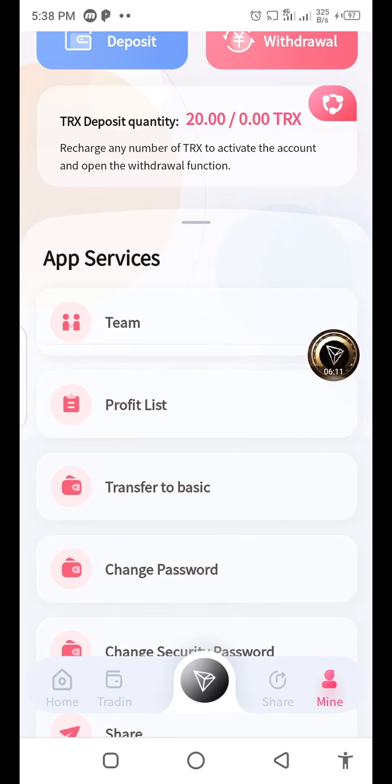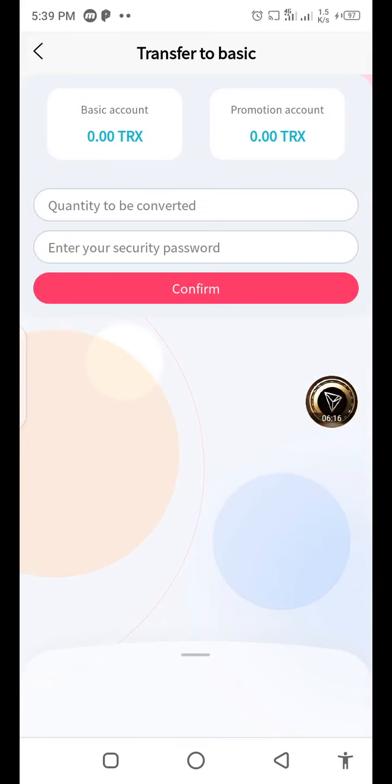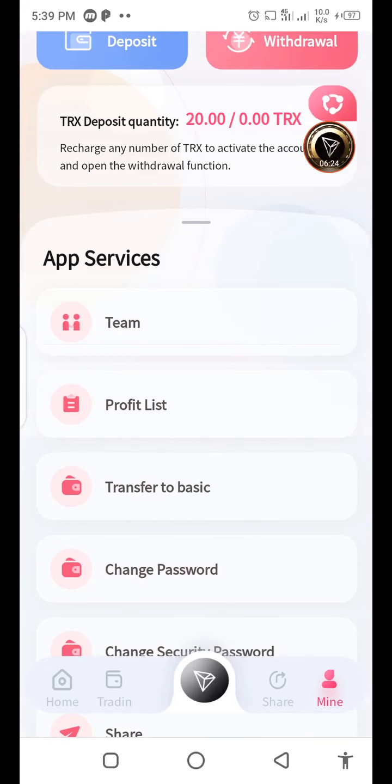And if you want to convert promotion balance into basic balance, click on transfer to basic account, put your desired amount and put your security password. Click the confirm option, and your promotion balance is converted into basic balance.